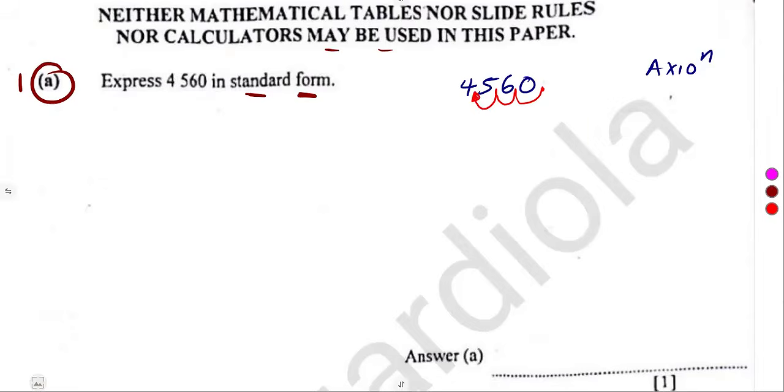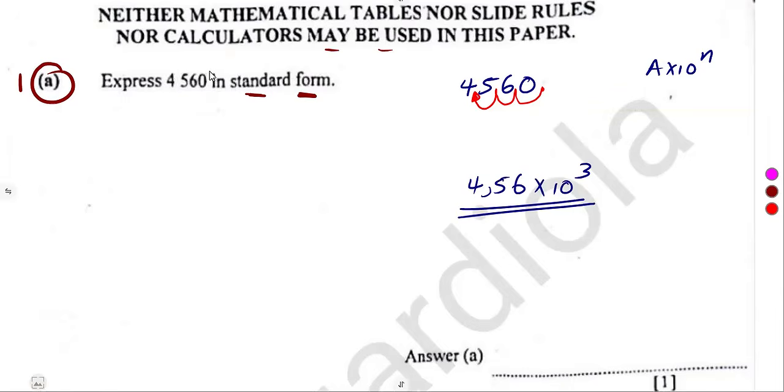So the number that we are going to have is 4.56 with a 0 there, but it's not important, so you can ignore that 0 and multiply times 10 to the exponent of n. The n now represents the number of places that you moved the comma. That is 1, 2, 3, remember? So that's times 10 to the exponent of 3.